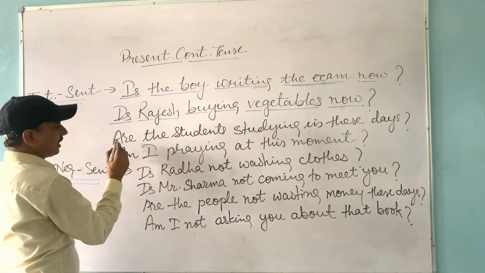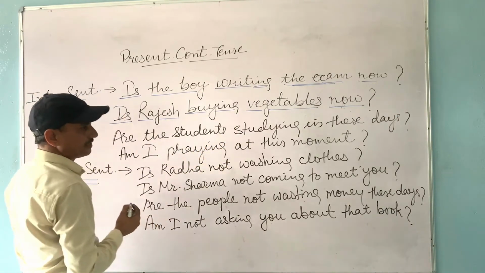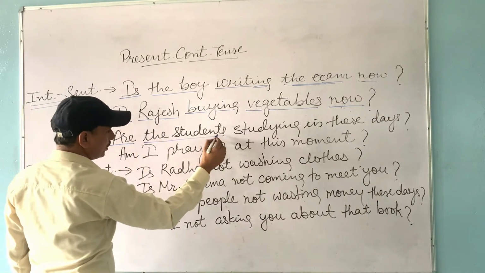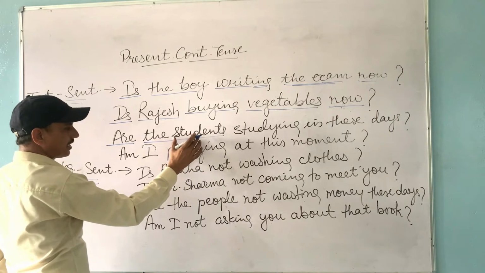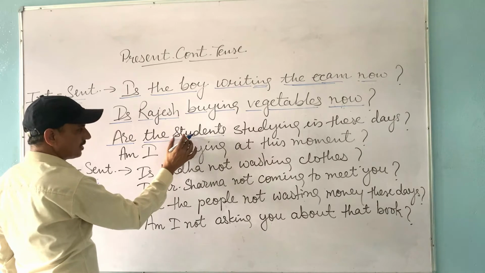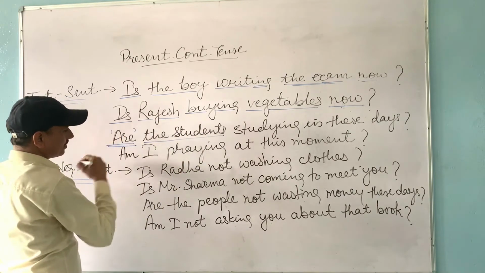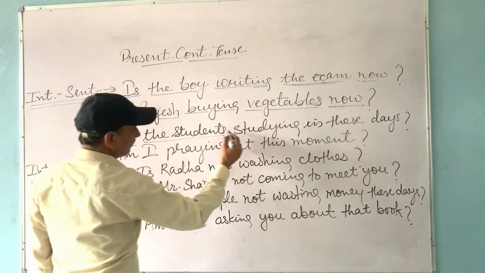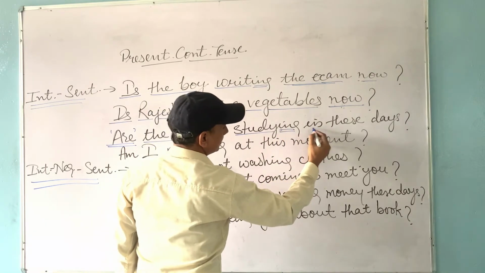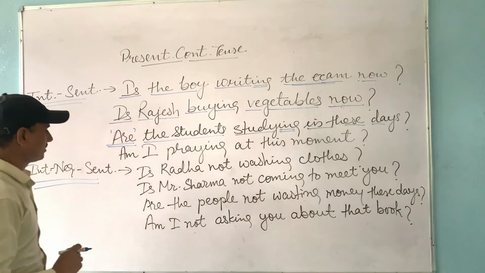In this example, are the students studying these days? Are is the helping verb because the subject, the students, is plural. The number of students is more than one, so are is used here. Then the first form of verb with ing, studying, and "these days" are other words. In this sentence there is no object.